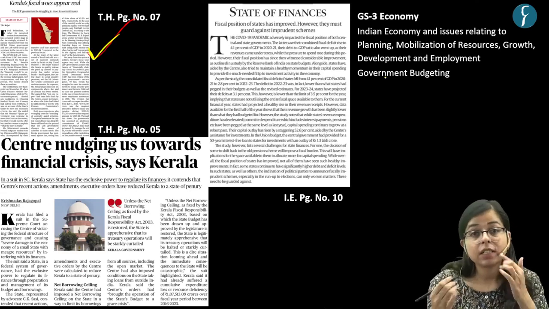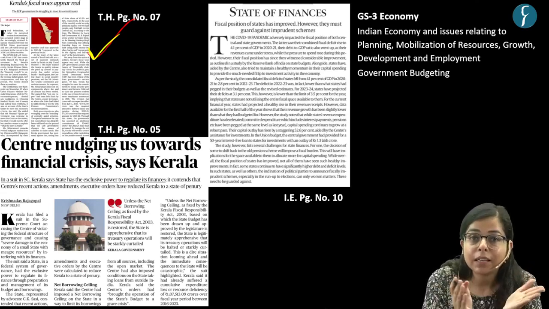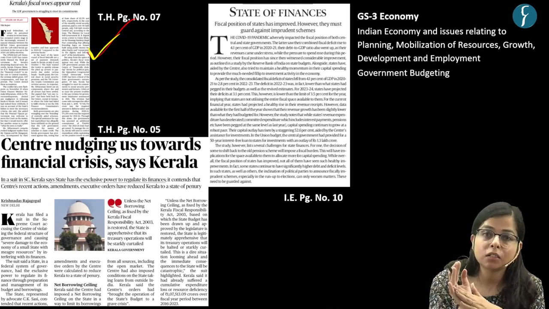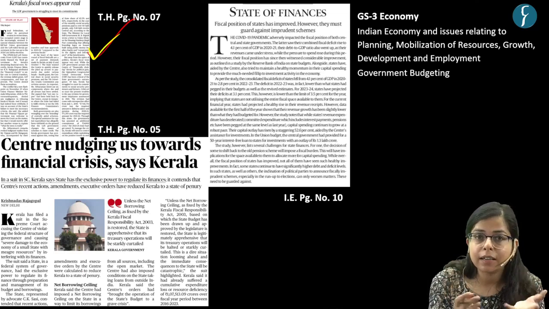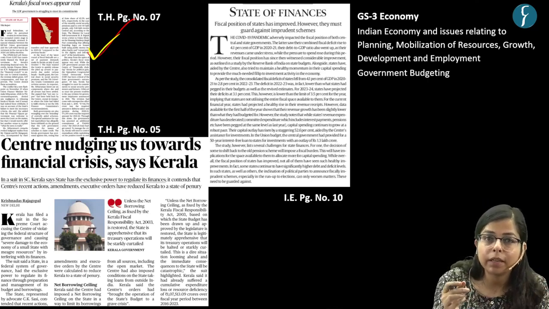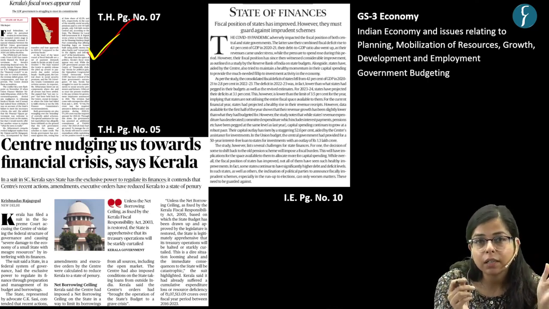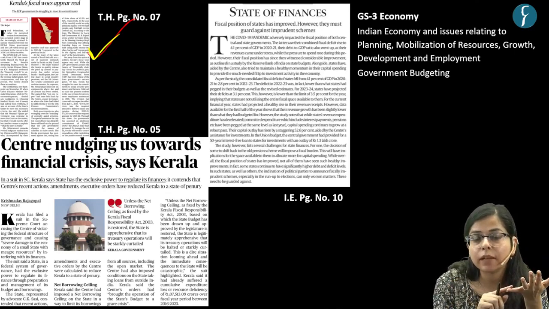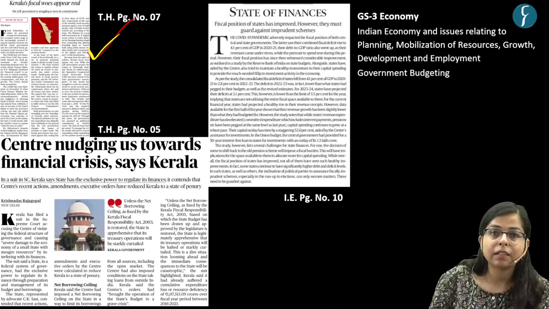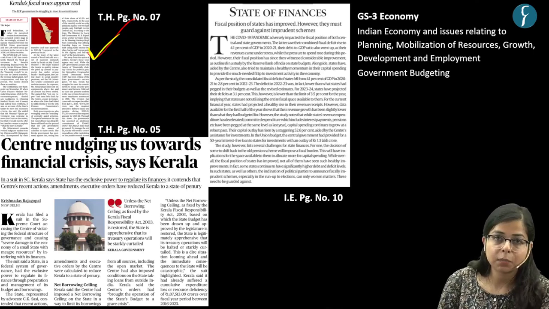So the basic context of this news article is that Kerala has approached Supreme Court, citing that central government is meddling in the state finances of Kerala. That Kerala is resource strained, and that's why it needs more borrowing. But this is not being permitted by central government, or there are certain kind of restrictions which the central government has made on the state, because of which the state is not able to meet its revenue expenditure as well as capital expenditure, right?